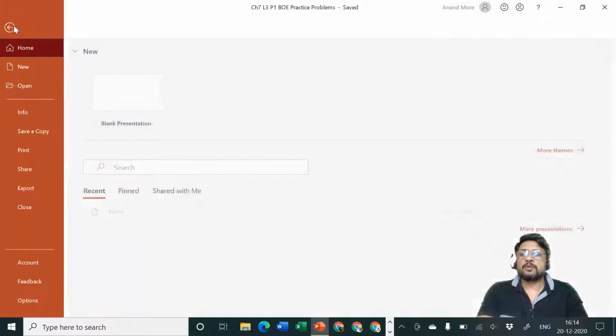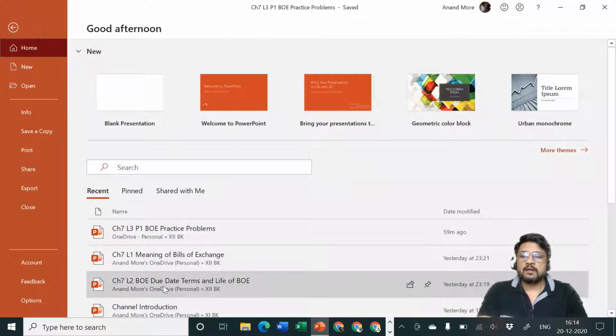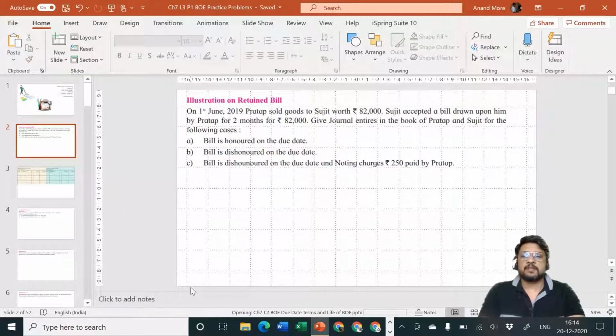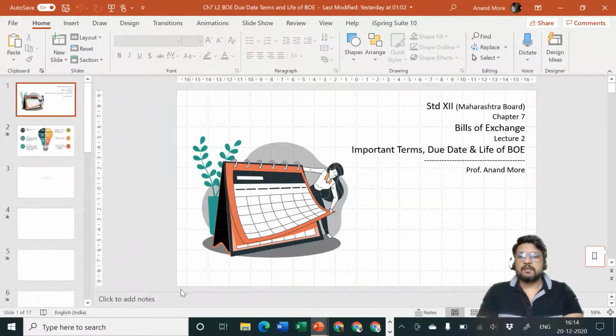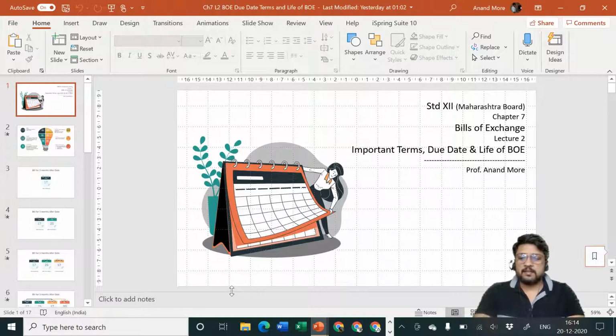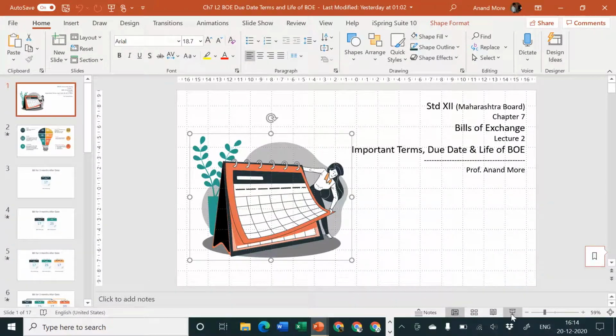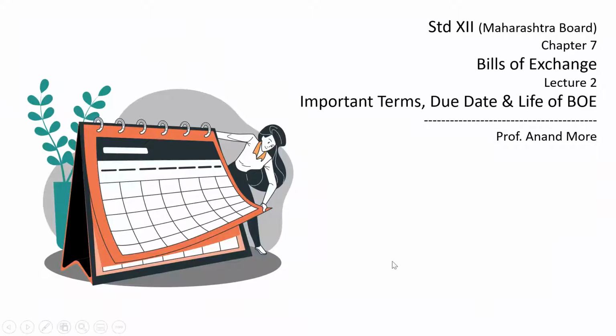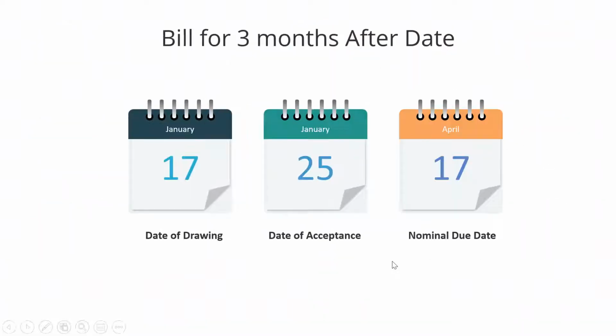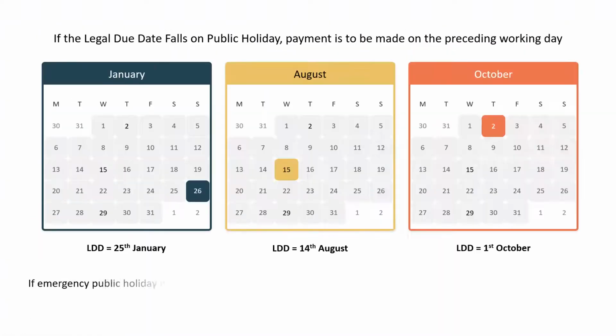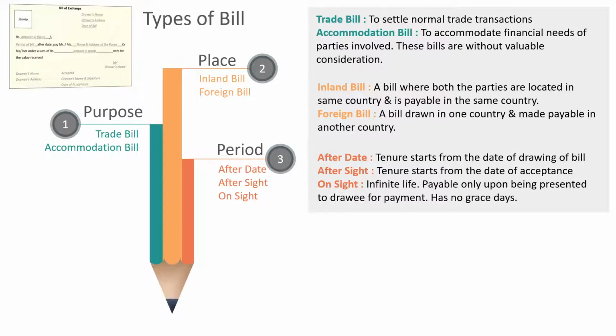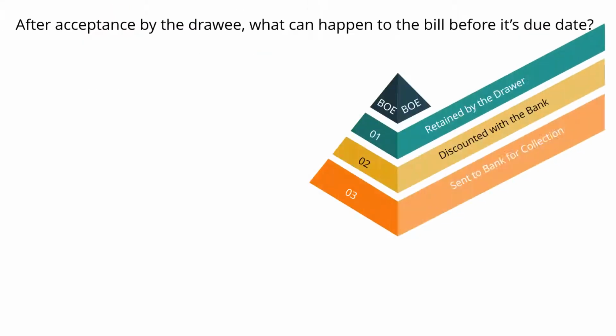Let me just show you if you are not in a position to remember it. Meaning of bill of exchange, yes. Due date, terms and life of bill of exchange, yes. This was the presentation which we had discussed. Let me just disappear from here, and yeah, this is the presentation. And here we had gone for understanding all the different concepts. I hope you remember the due date concept, and then we talked about types of bill, and yes, this one.